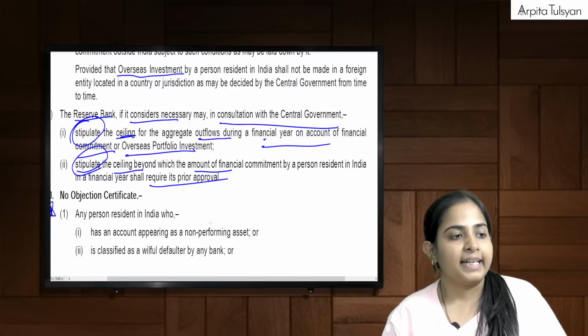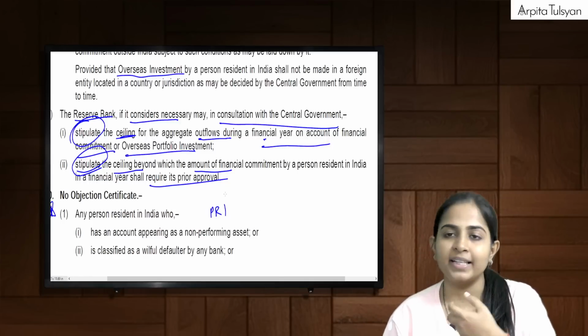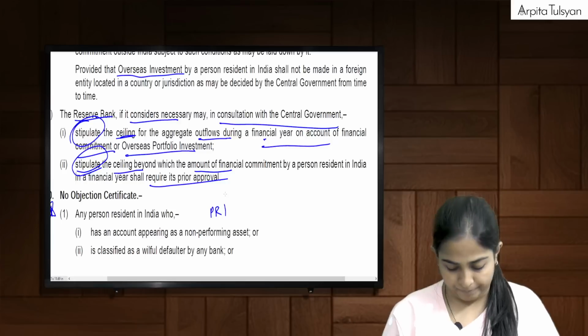Now, what they are telling here is, any PRI. Obviously, if we are talking about overseas investment, then that is done by a person resident in India only.